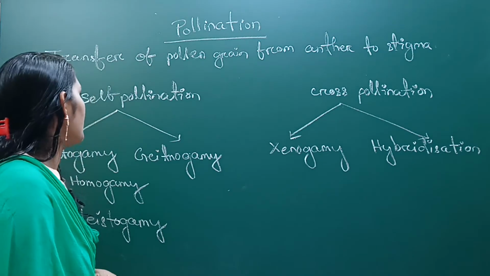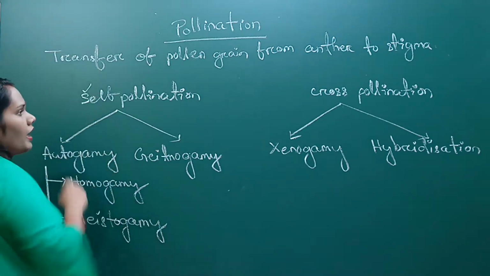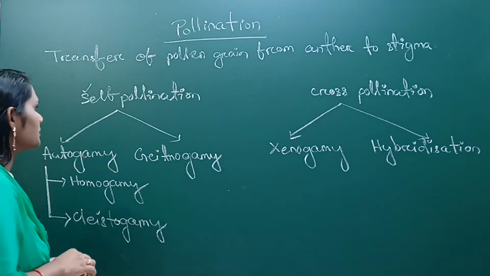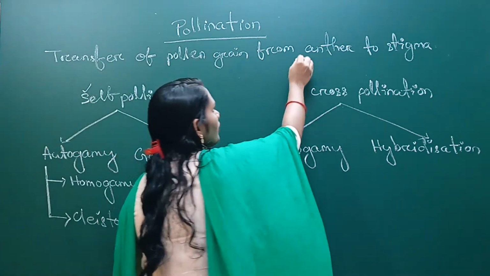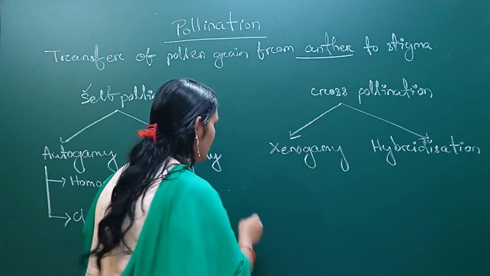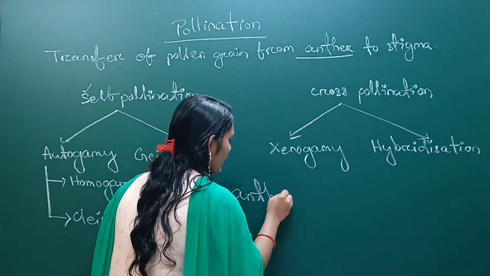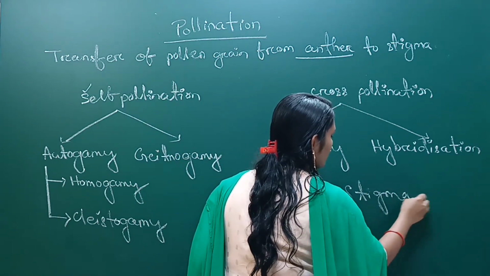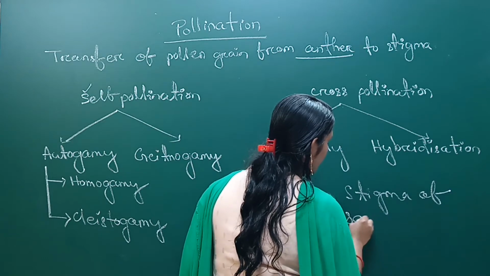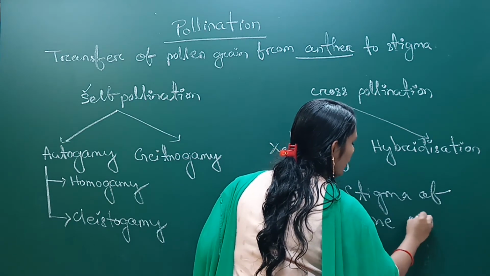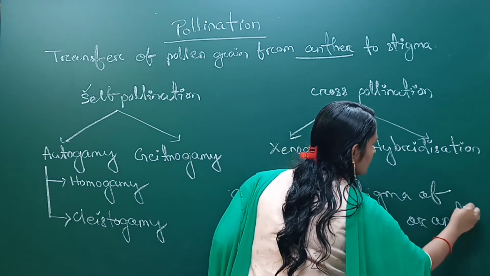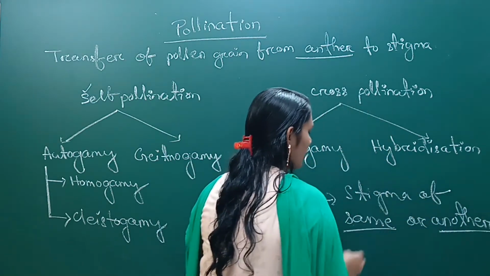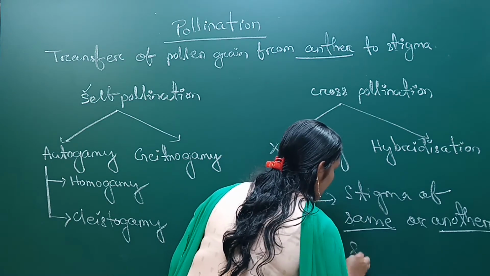So it is of two types. One is self pollination and another one is cross pollination. Okay, so what is self pollination? If the anther of a flower transfers to the stigma of the same flower or another flower of the same mother plant,